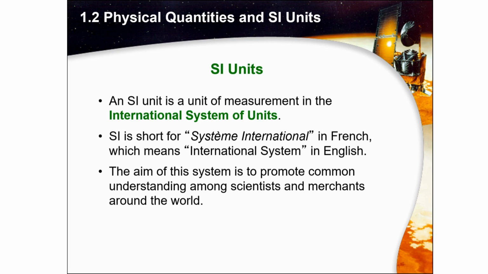Whenever we talk about units, wherever we are, in China, England, Singapore, Malaysia, or any other country, when we state the units of an object, everybody will understand the quantity of the object we are talking about.